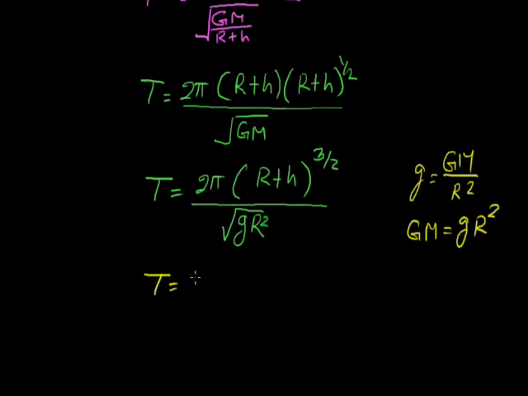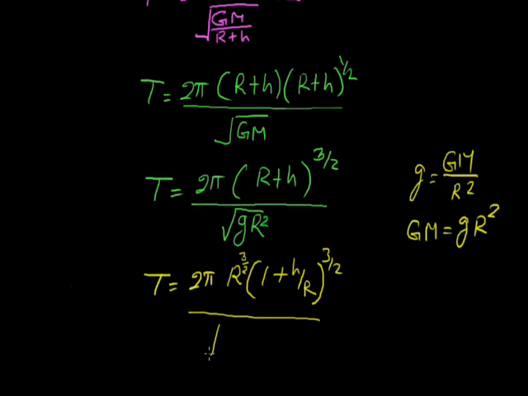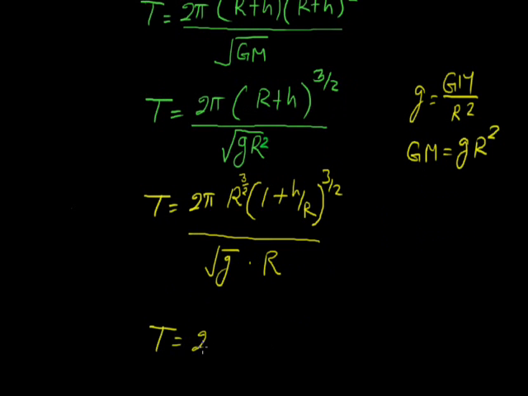Now T is equal to 2 pi, take R as common, then (1 plus h upon R) raised to the power 3 by 2 upon root g into R. T is equal to 2 pi R raised to the power 3 by 2 minus 1 upon root g into (1 plus h upon R) raised to the power 3 by 2.